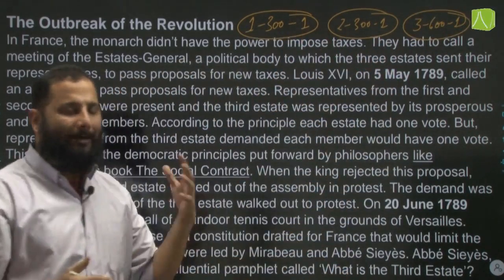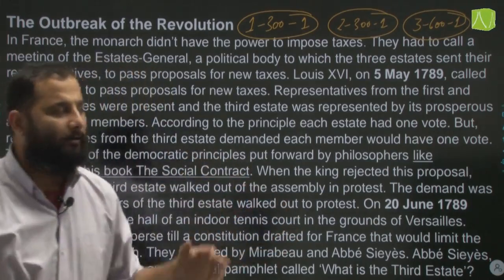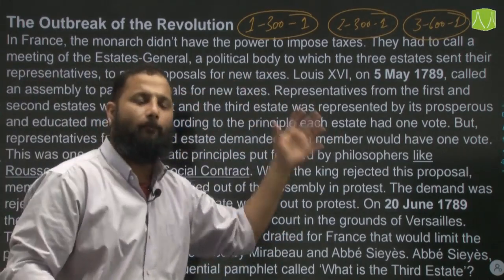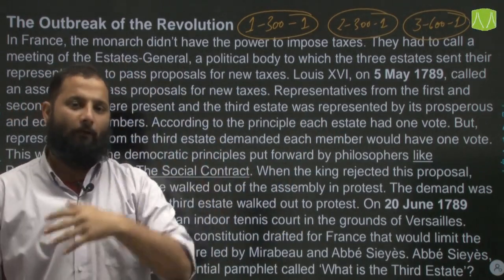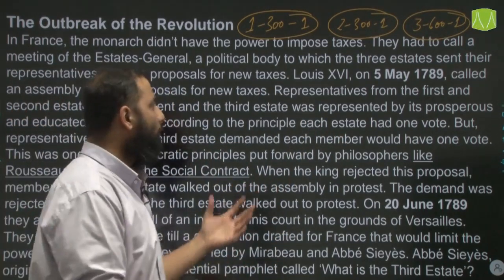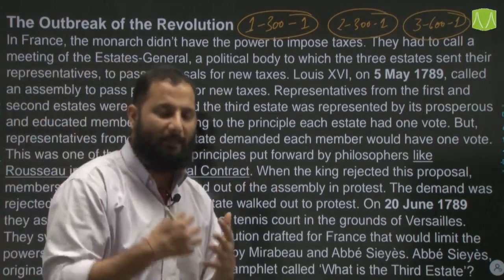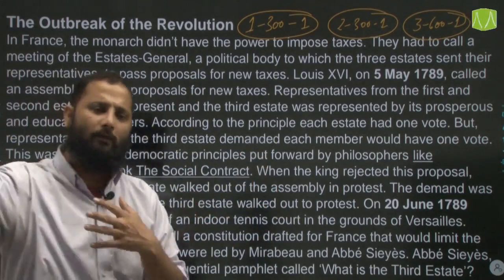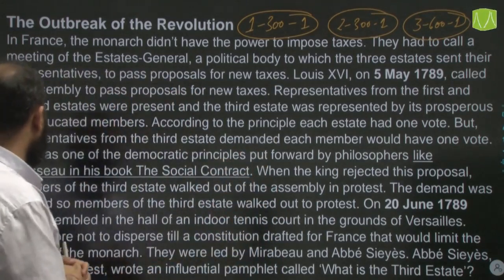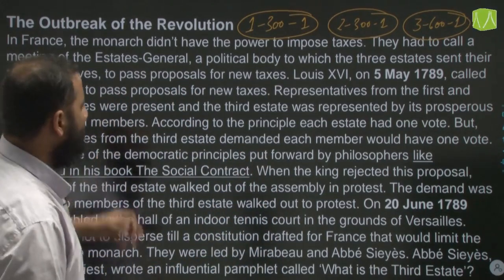Now, according to the book of Rousseau, that is the Social Contract, the people of the third estate proposed an idea that now it should be one person, one vote, which the king refused. And later on, as a protest, the members of the third estate walked out, and later on they gathered in the tennis court and took the tennis court oath. Okay.